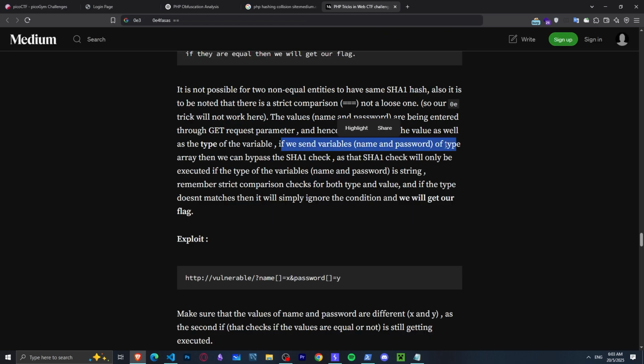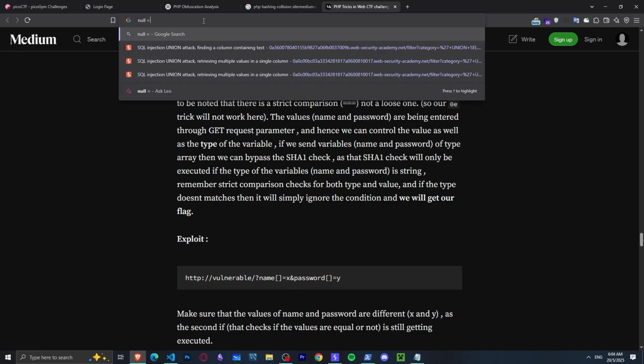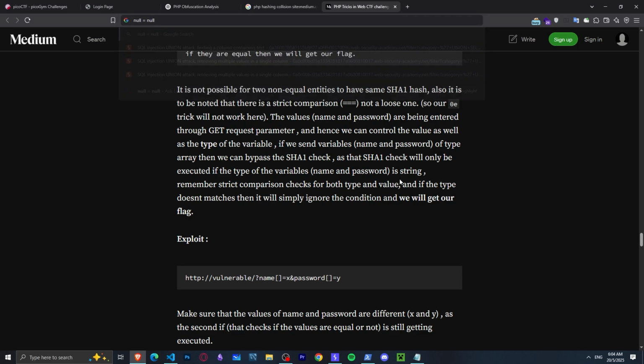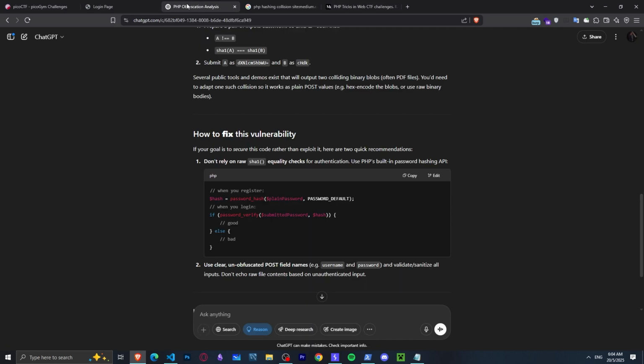If we send variables of the type array, then we can bypass the SHA-1 check. Why? Because you can't hash an array. It will return an error, but it will then be evaluated to be null. Sorry, and null is equal to null. At least in PHP, I don't know about JavaScript though. Null is equal to null, and they have different values right here. So why would this not work?